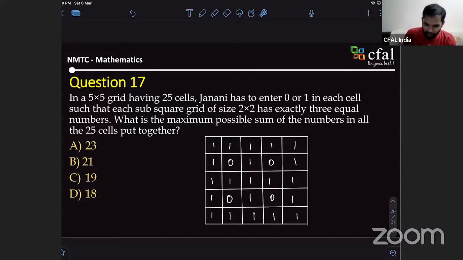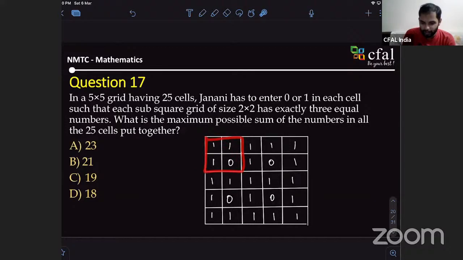Abhi, can you choose any grid and check? Yes, it works. But what's the guarantee that this is the maximum? The only way to increase is changing one of these zeros to 1, but there might be a different way of putting the ones. Can you see this subgrid?